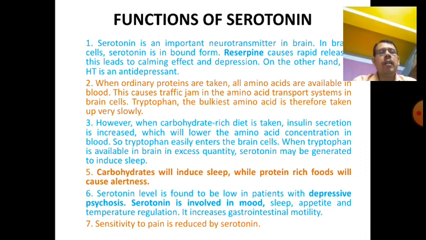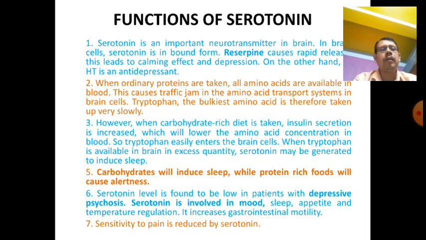The serotonin level is found to be low in patients of depressive psychosis. Serotonin is involved in mood, sleep and appetite. Basically three functions: mood, that is your mind; sleep, the sleeping condition; and appetite, that means hunger. And also temperature regulation. These are four major functions controlled by serotonin, and it also increases gastrointestinal motility. That's why if the serotonin level is high, there is a chance of diarrhea, and sensitivity to pain is reduced by serotonin.